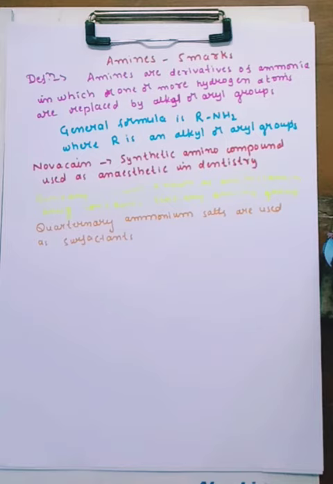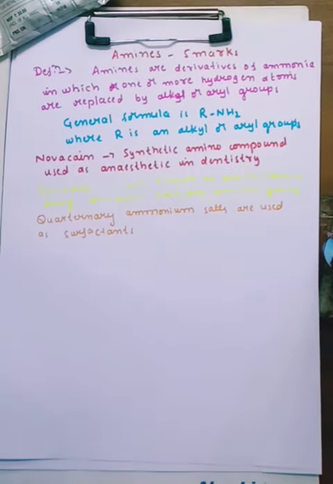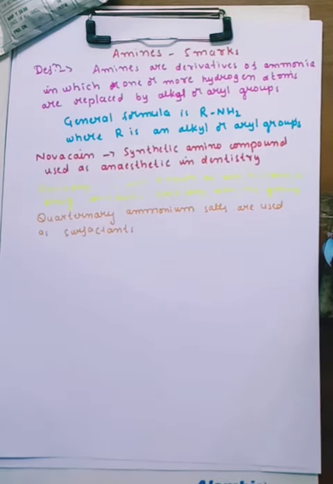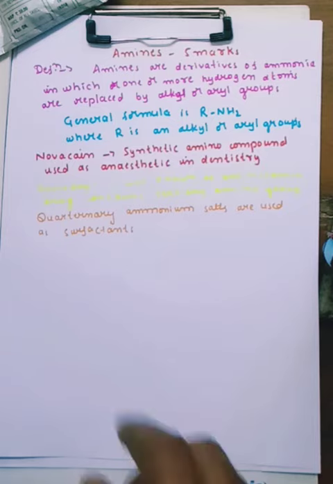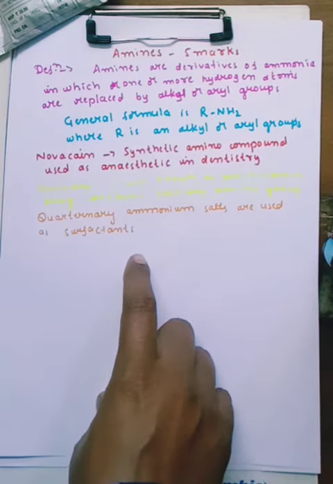So in this topic we will discuss some importance of diazonium salts and about amines only. Next we will start the IUPAC nomenclature.